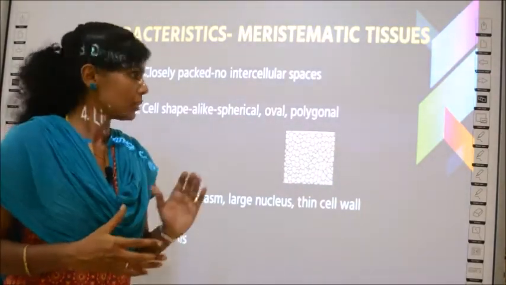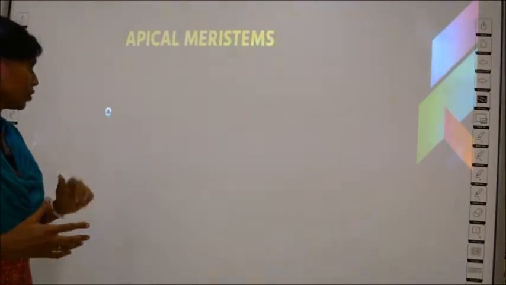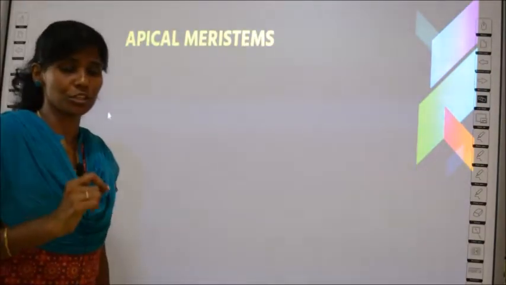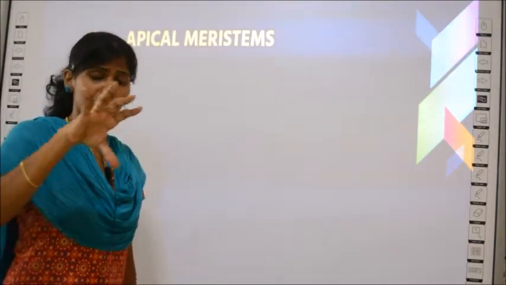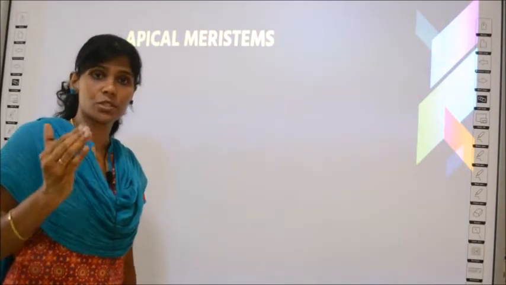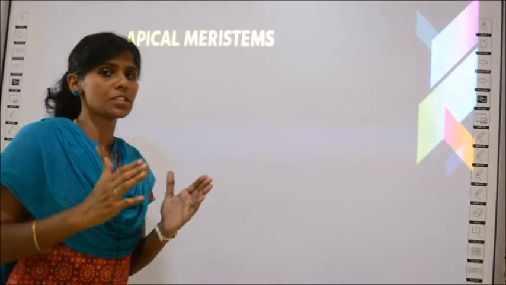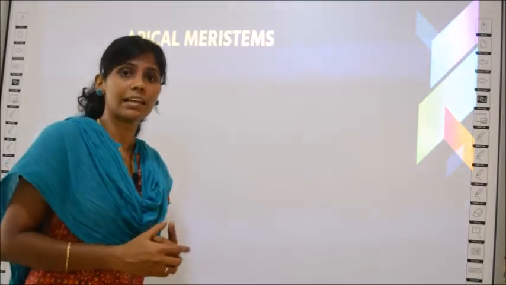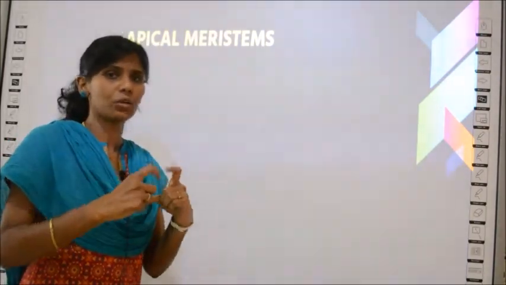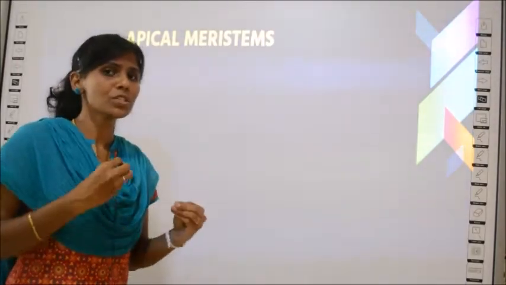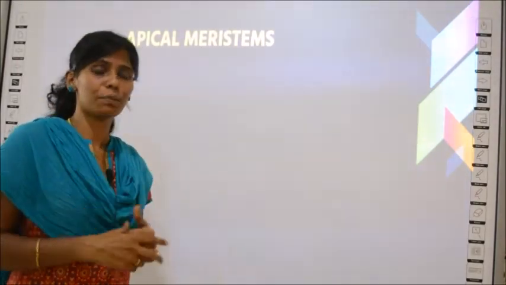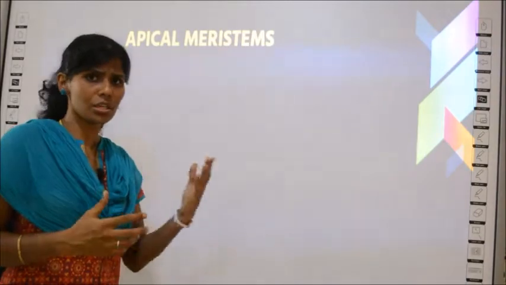So now what you are going to study is about the characteristic of each meristematic tissue. We have studied overall differentiation, that is apical means it exists in the tip, lateral means it appears in the sides, and intercalary means it appears between the nodes. So we have a rough picture. A little more about each type of meristematic tissue we will learn now.